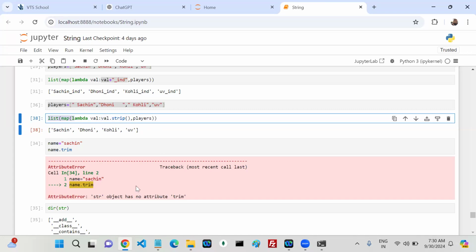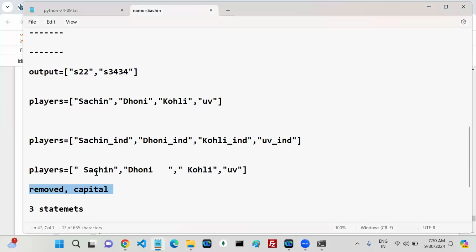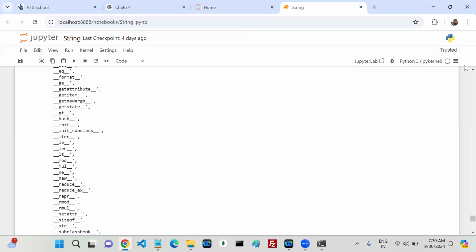Can you try this on your own? Just try. Remaining things we'll see in tomorrow's session. Just recap all the things we discussed. These all we are going to use in our application development.